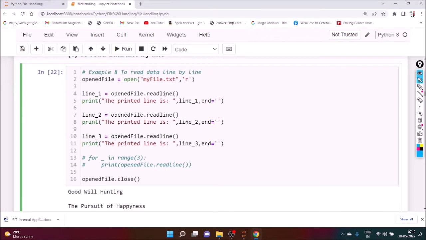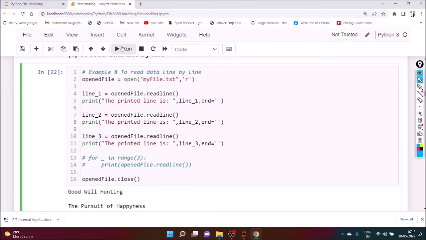First line is what? Open file.readline. The instruction is readline. So the first time it will print line number 1. Next, if you execute it again, it will print the second line. If you execute it a third time, it will print the third line, and so on.